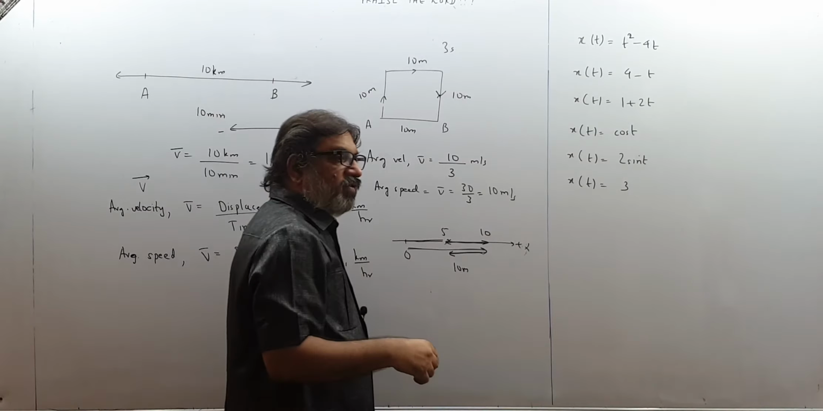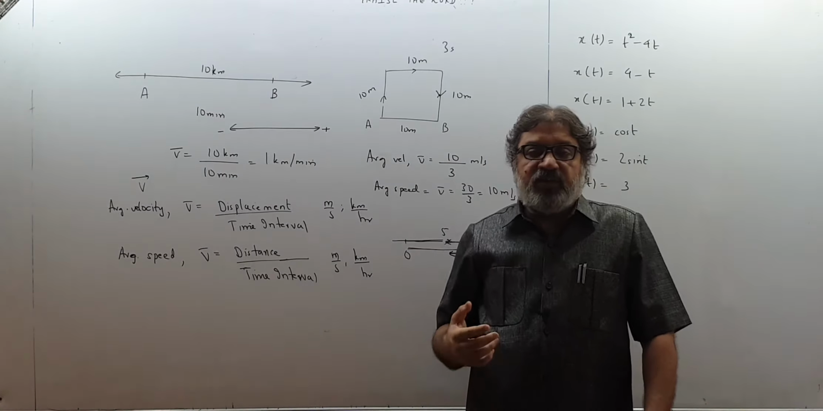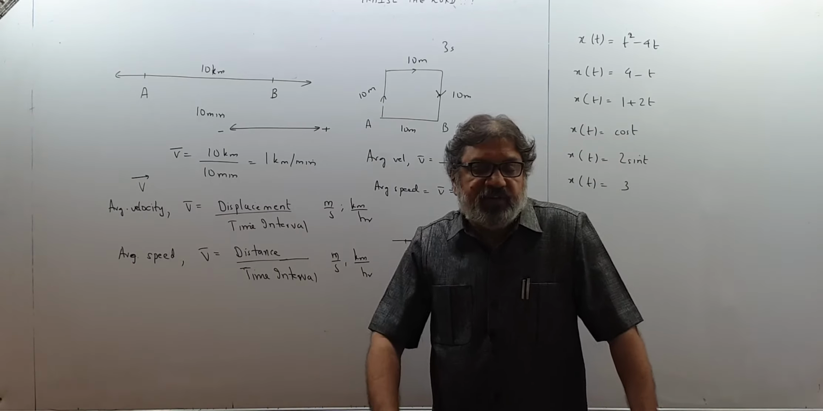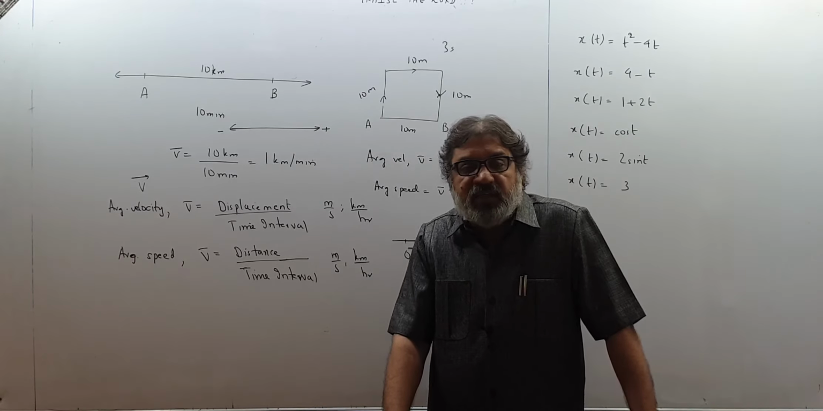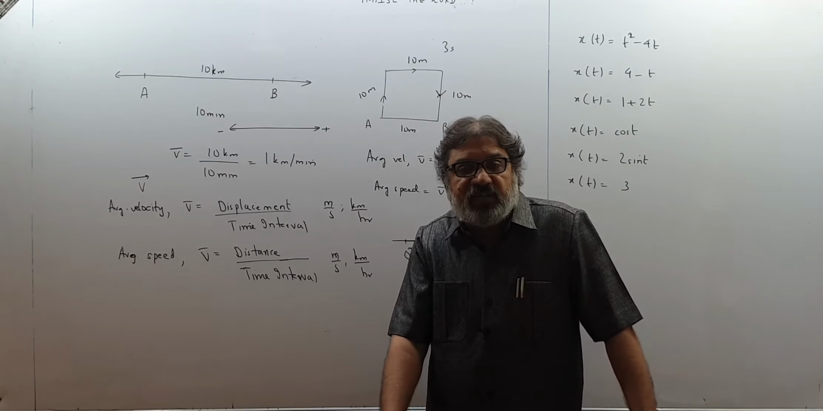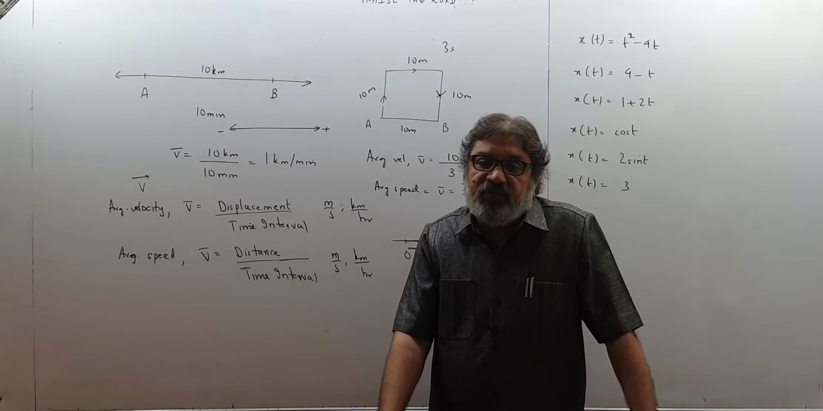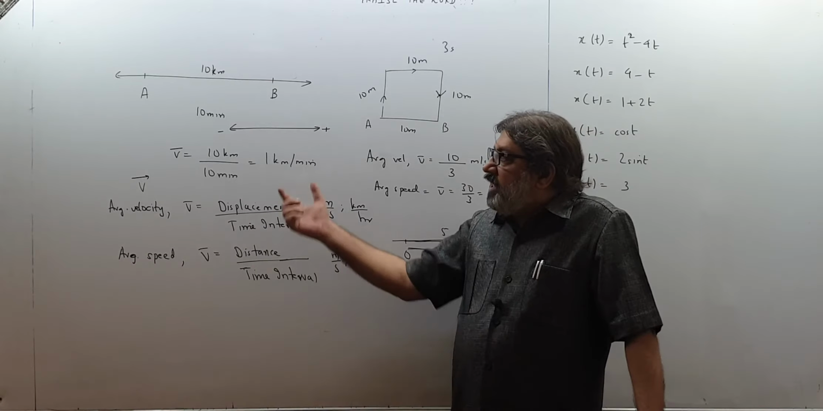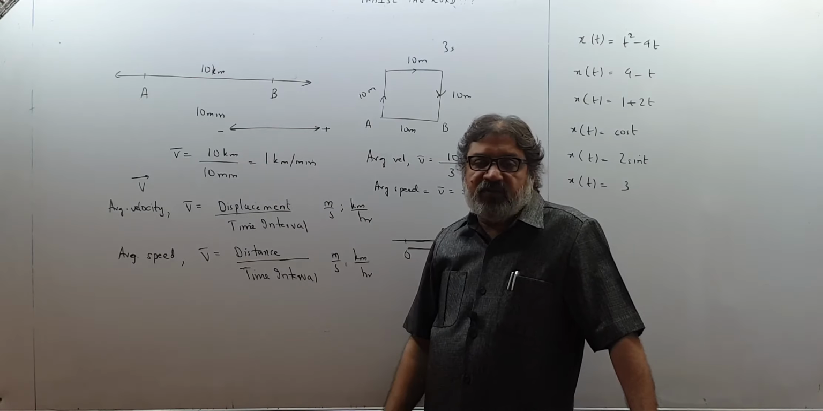So whenever velocity is positive, that means the body is moving towards the right, and whenever velocity is negative, that means the body is moving towards the left. Whenever displacement is positive, we will think that displacement is in the positive x direction. Whenever displacement is negative, we will think that the body is moving towards the left. So in one dimension there are only two directions and both can be managed by plus and minus.